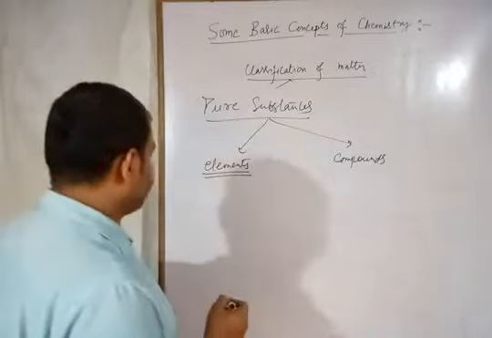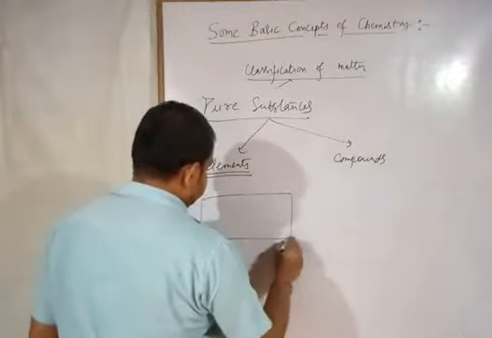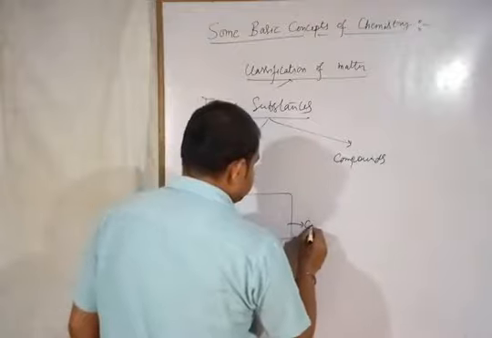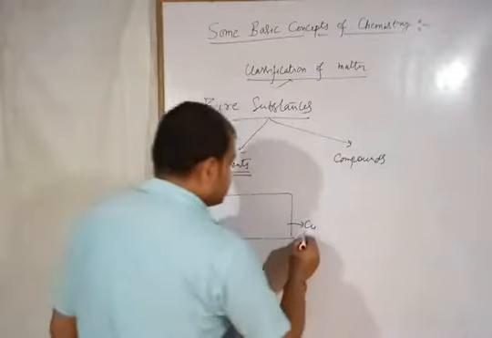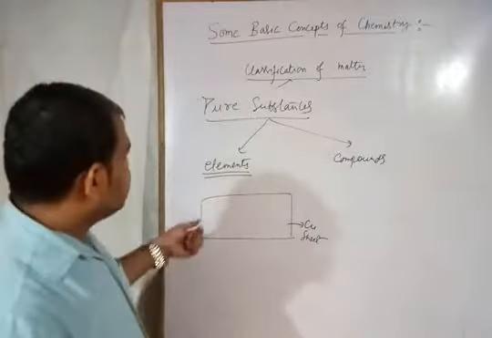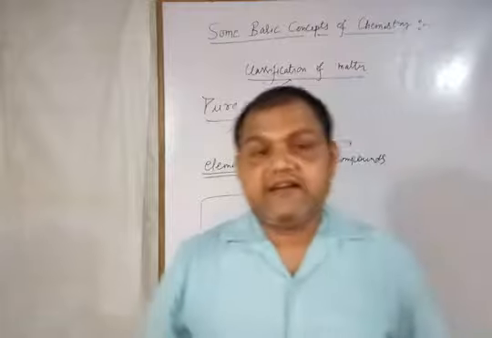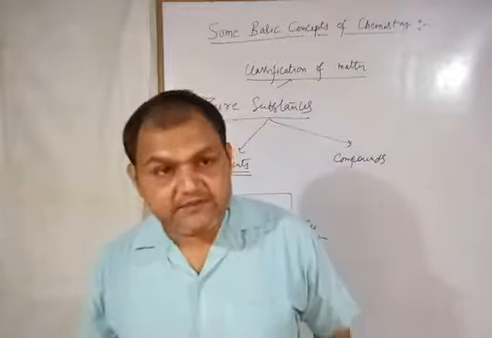Suppose I am taking the example of copper. Suppose this is a copper sheet. Cu, the symbol of copper. All right. So you know, element, according to Dalton's atomic theory, is composed of the smallest teeny particle, that is atom.